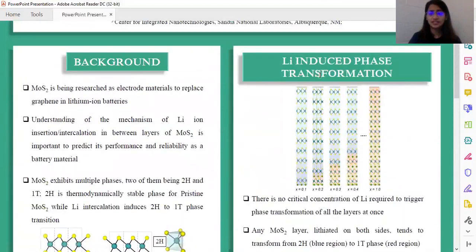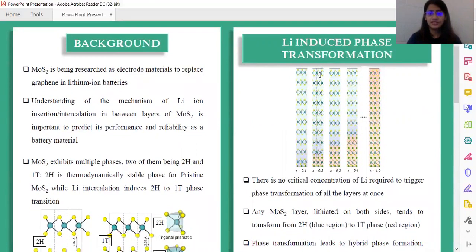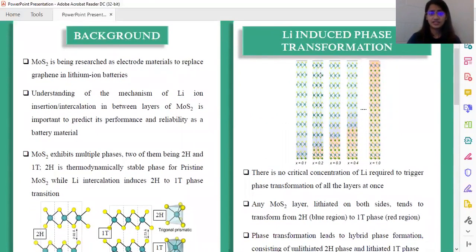After this was established, our next step was to understand how lithiation induces this phase transformation. Previous studies have suggested that there is a critical concentration of lithium that triggers global phase transformation from 2H to 1T phase in MoS2 lattices. But our current studies suggest that as soon as any MoS2 layer is lithiated on both sides, it would phase transform locally from 2H to 1T phase.